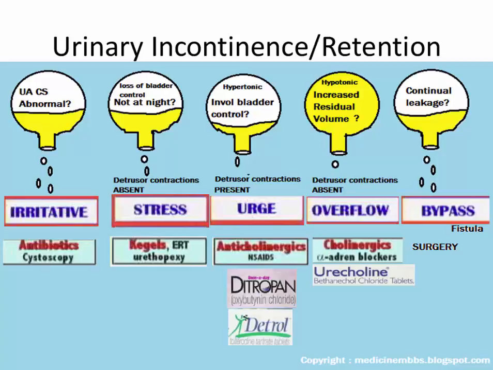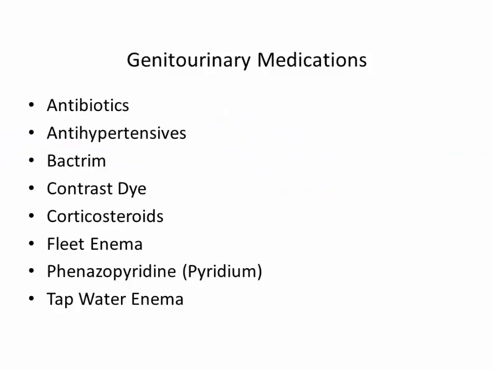Patients who are at home can use a clean technique for intermittent catheterization and change the catheter every 7 days. There is no need to use a new catheter every day, to use sterile catheters, or to take any prophylactic antibiotics. Genitourinary medications. Antibiotics that can be given: Bactrim, ciprofloxacin, levofloxacin, nitrofurantoin.